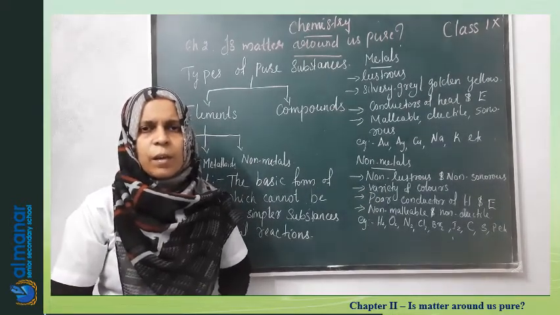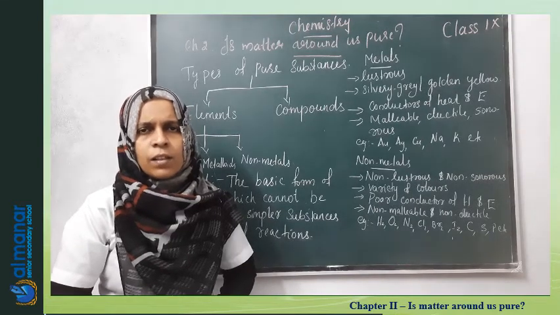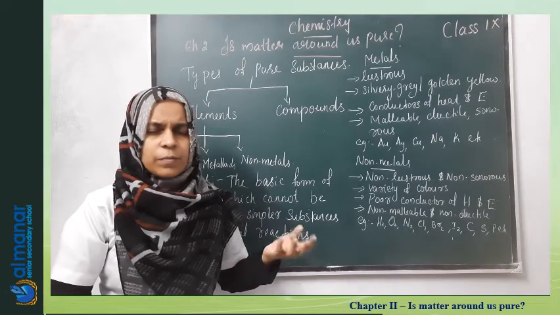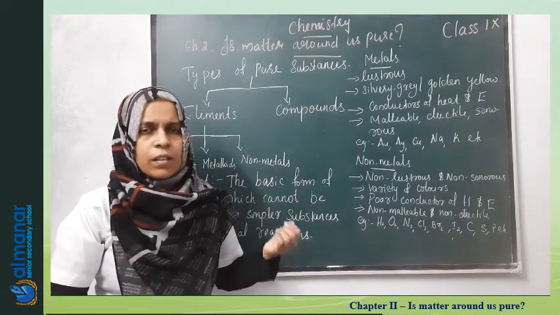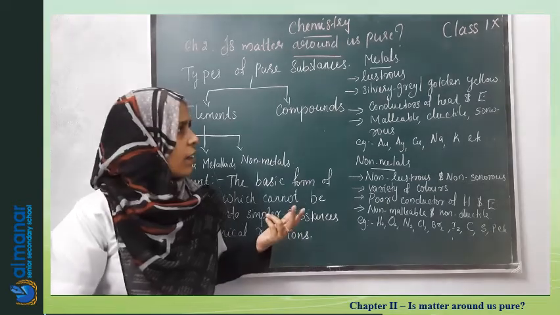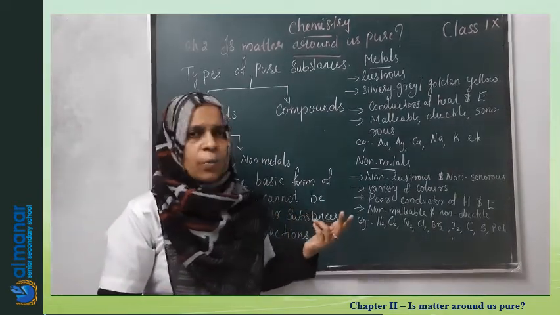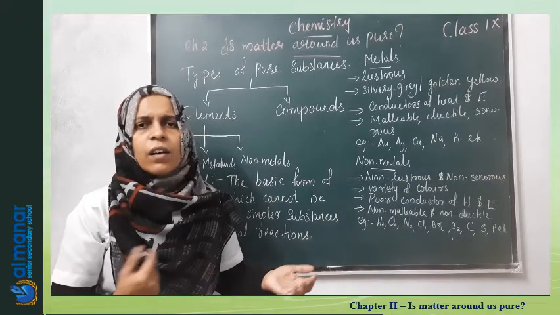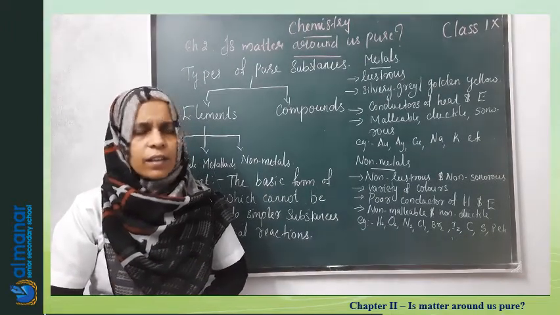You can see the elements that we use at home, like iron or copper, then gold, silver, yes, aluminium. All these you can see are either silvery grey or golden yellow in color.